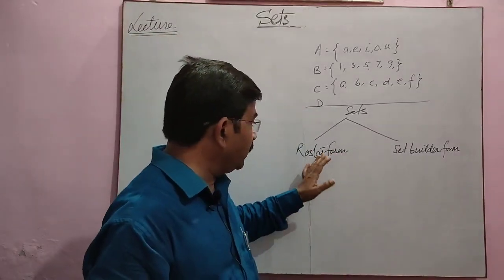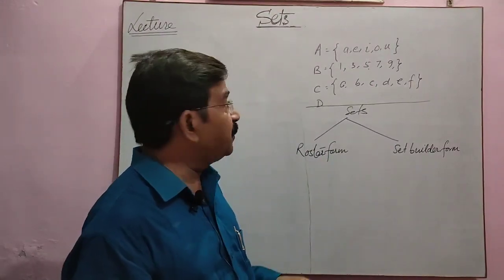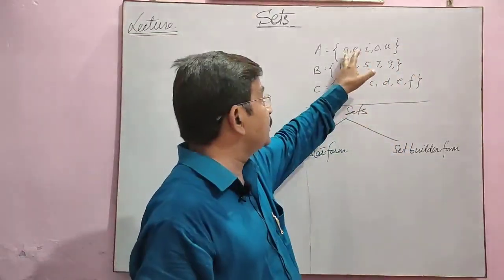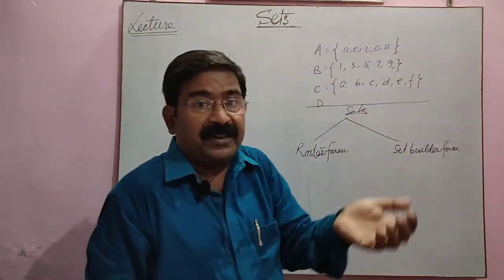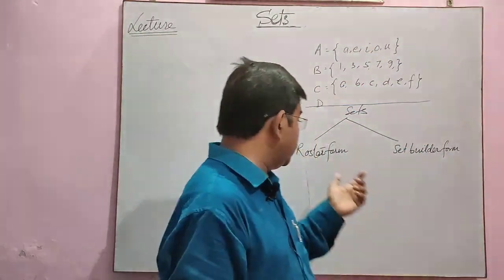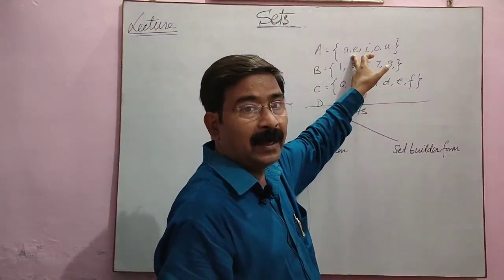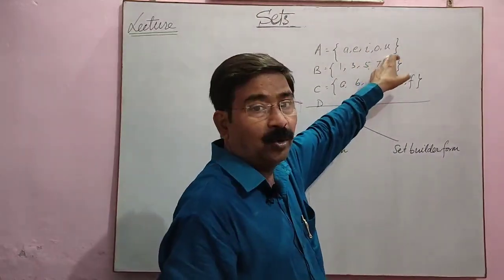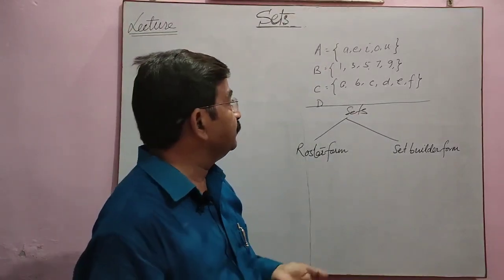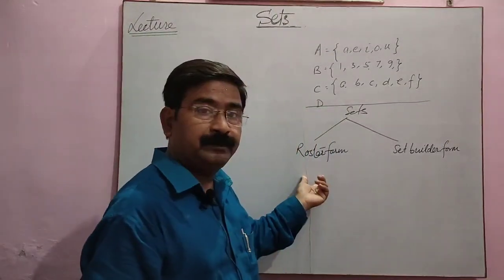What is roster form? The form of representation of sets where we represent the set element wise, means every element represents itself in the set. This is roster form. See, this says I am A, this is E, I, O, U, means every element says its own story. Here 1, 3, 5, 7, 9. So this is roster form.